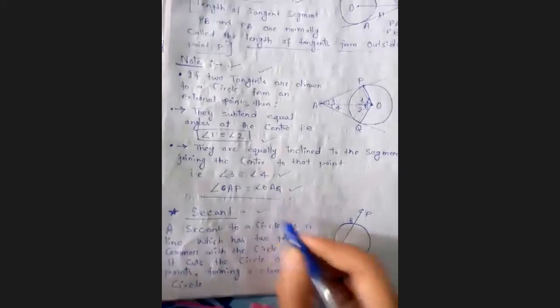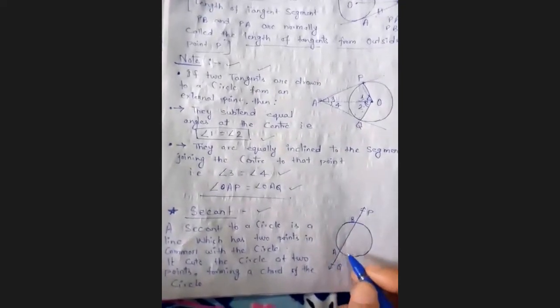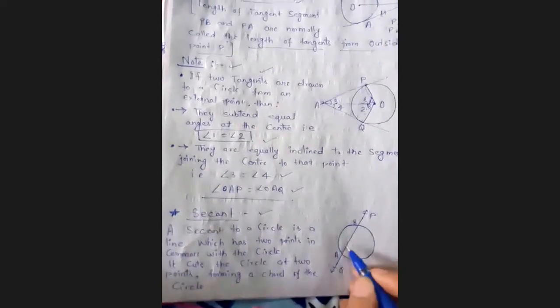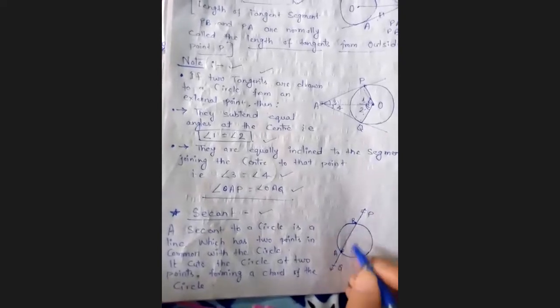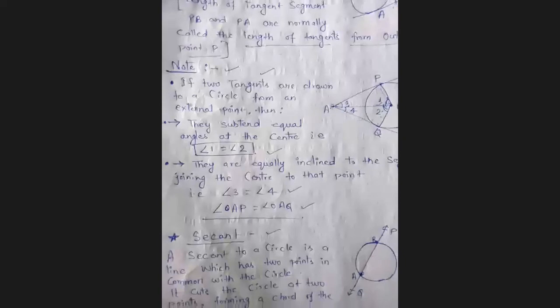Next is the word secant. What is a secant? A secant to the circle is a line. This is simply a line, right? PQ is a line. So the secant to the circle is a line which has two points in common with the circle.